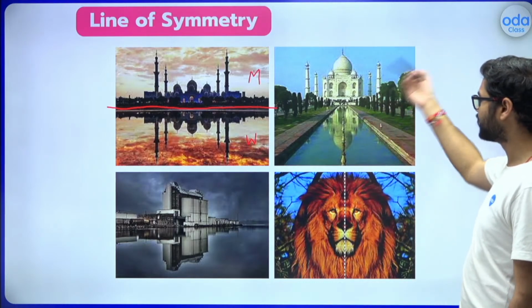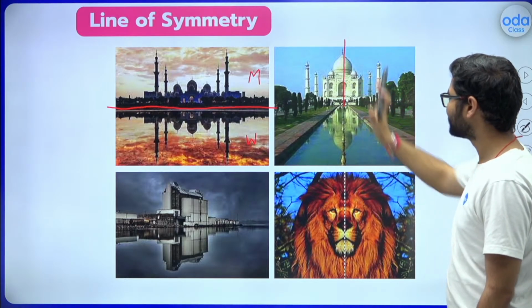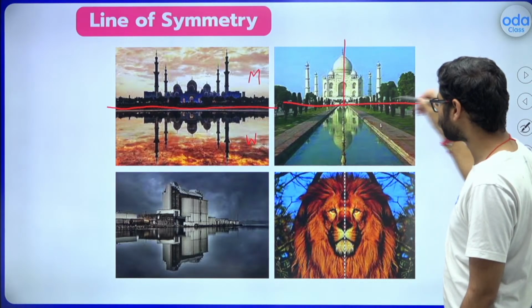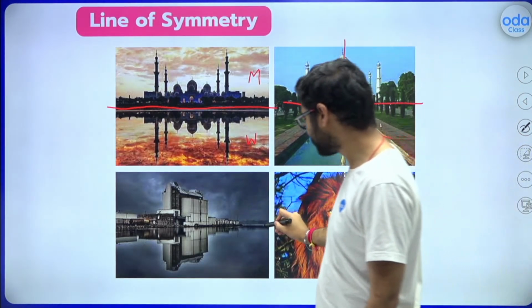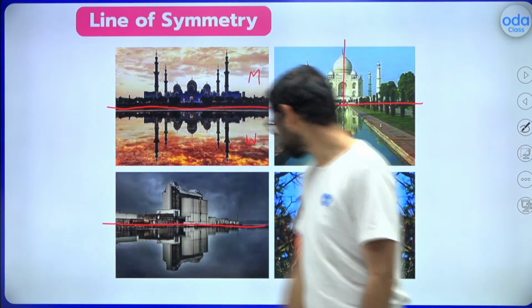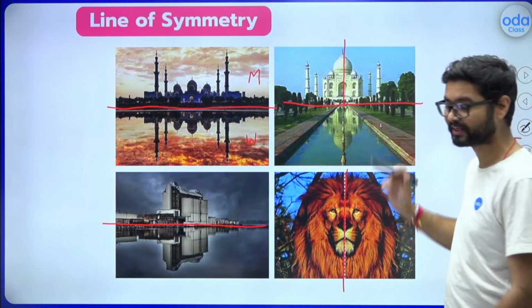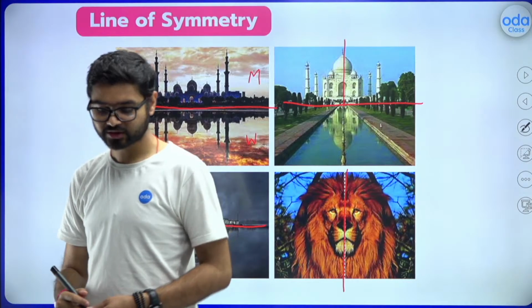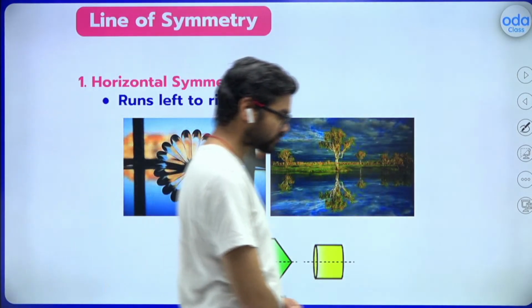Again, you can see that the Taj Mahal is symmetrical like this also. Left part, right part, exactly the same, and like this also. In the water, you can see the reflection again. This is the line of symmetry, and here this is the line of symmetry. The left part is the same as the right part. Understood, guys?